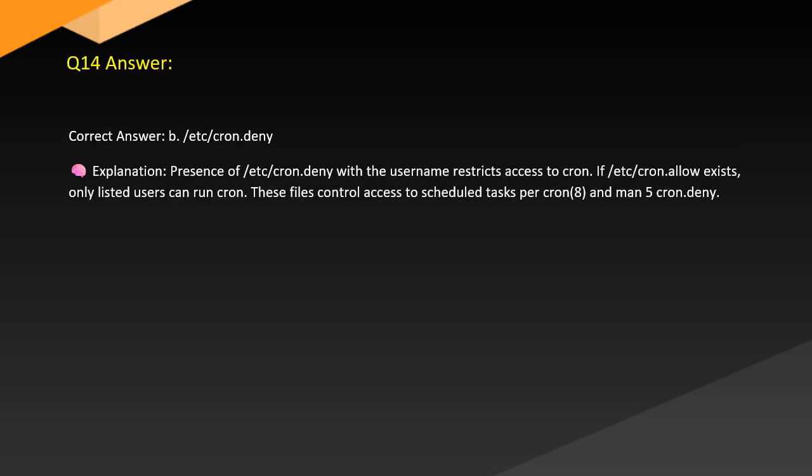Answer. Correct answer B. /etc/cron.deny. Brain explanation. Presence of /etc/cron.deny with a username restricts access to cron. If /etc/cron.allow exists, only listed users can run cron. These files control access to scheduled tasks per cron(8) and man 5 crontab.